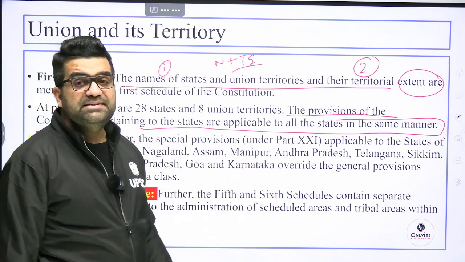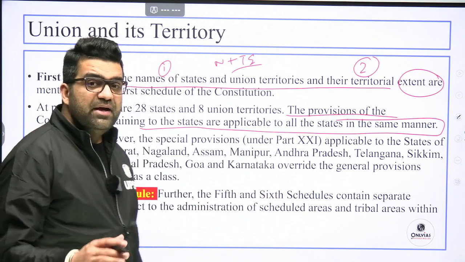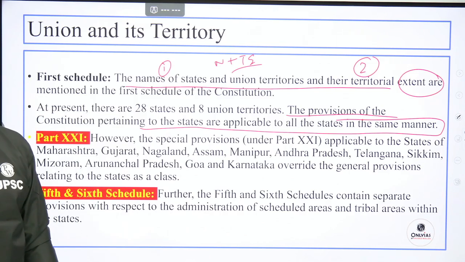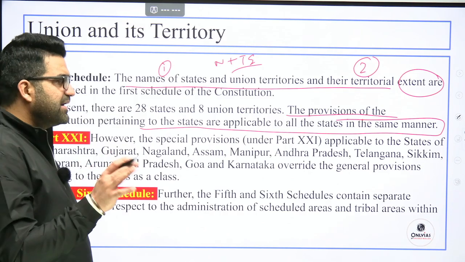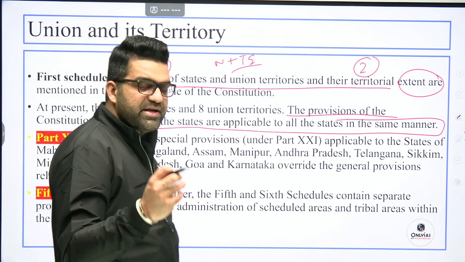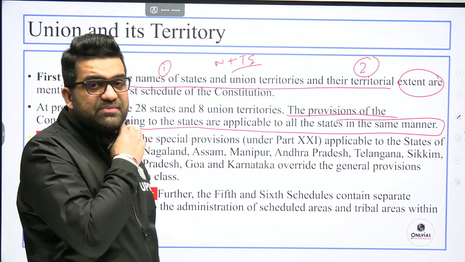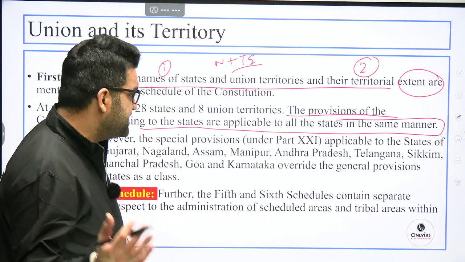Now, guys, this area deserves a lot of attention. Why? Because Article 371, A, B, C, D, E, F, G, H, I, J. Those articles are important because that has been the area of interest for UPSC in the last few years, if we see it through the prism of the preliminary examination, the CSAT paper 1.